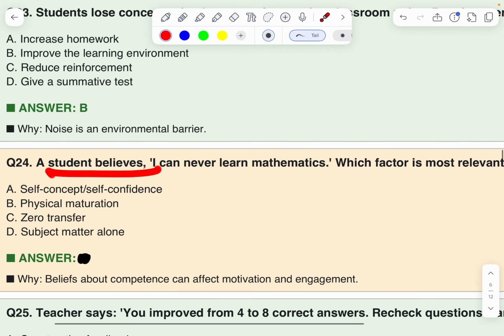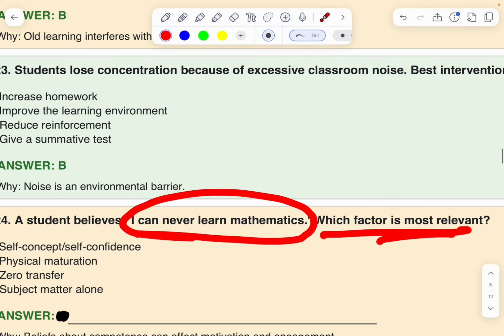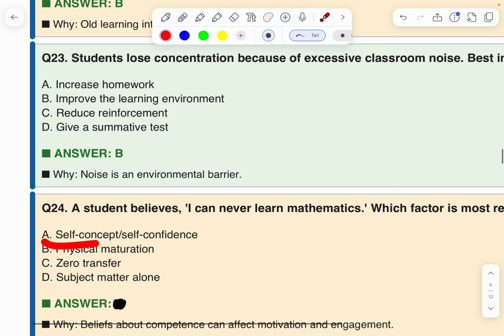A student believes, I can never learn mathematics. Which factor is the most relevant? Self-confidence and self-concept, physical maturation, zero transfer, subject matter alone. First option. A is the correct option.